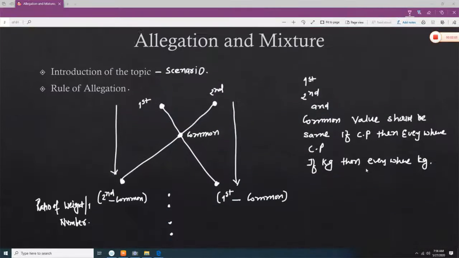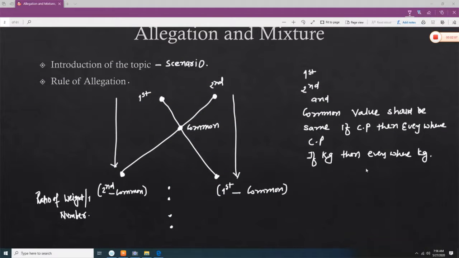This is part 1. The rule of allocation says that you have to draw a cross, and here you are going to write the first quantity or price, and the second price you are going to write here, and the common price you are going to write in the middle of the cross. Now remember, whatever you are writing as first, second and common, you need to take care to write the same denomination.